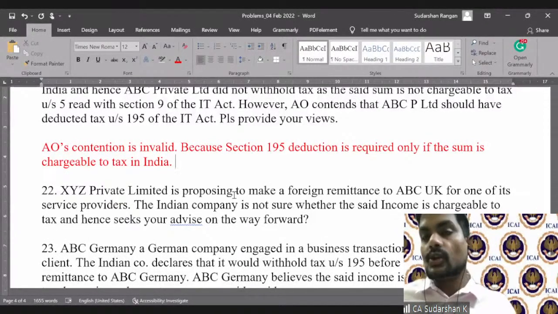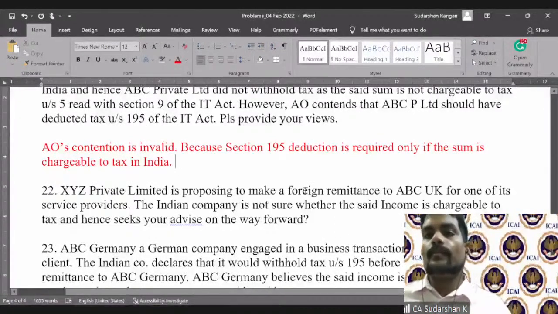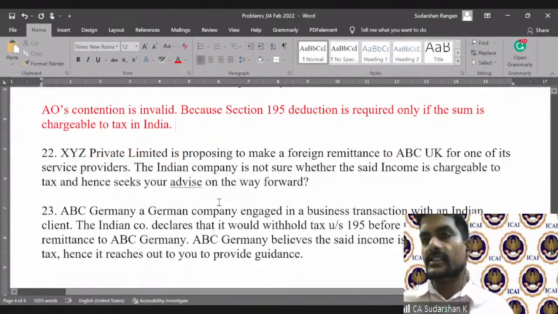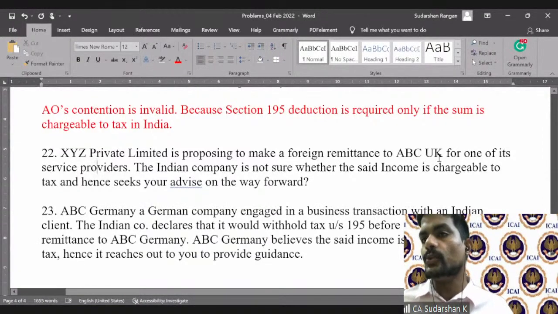And the onus is also on the resident payer to decide. So many times the resident payer will be worried if he takes a view that, no, this is not a royalty, this is not a service. Look at a similar conundrum or a catch-22 situation. Incidentally, question number 22, XYZ Private Limited is proposing to make a foreign remittance to ABC UK for one of its service providers.